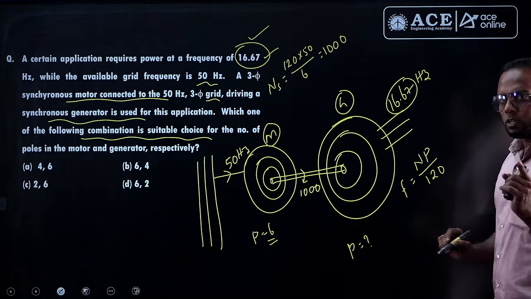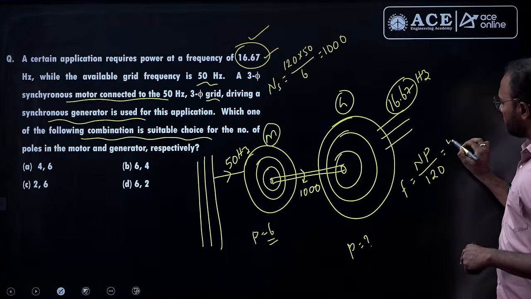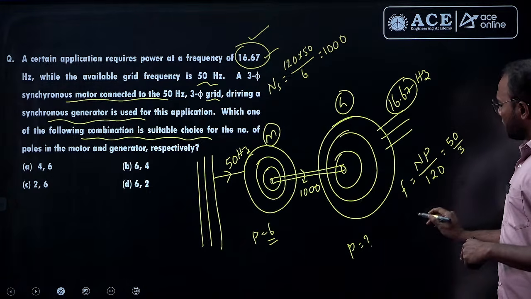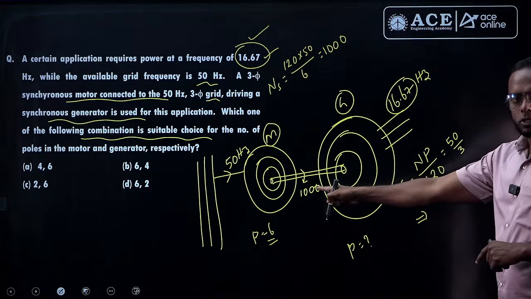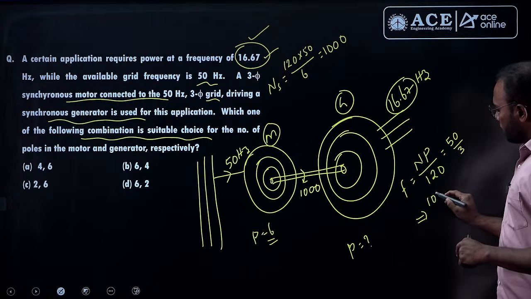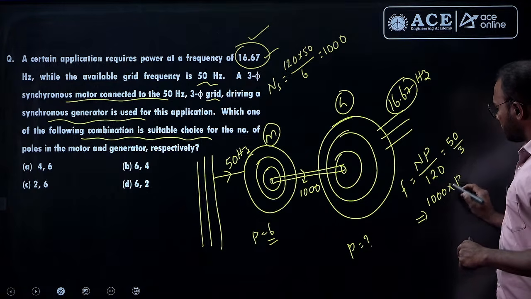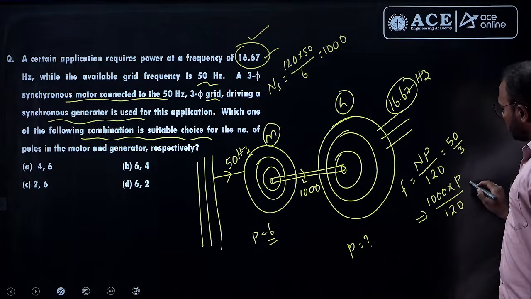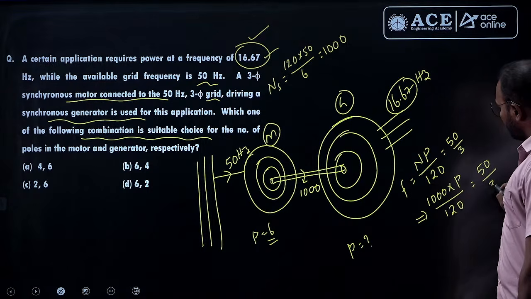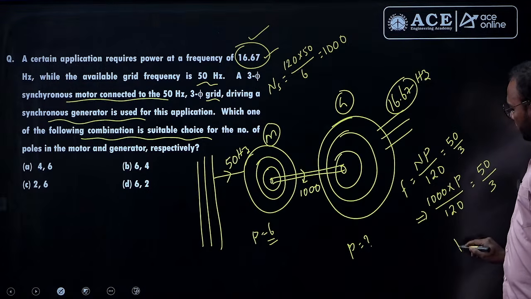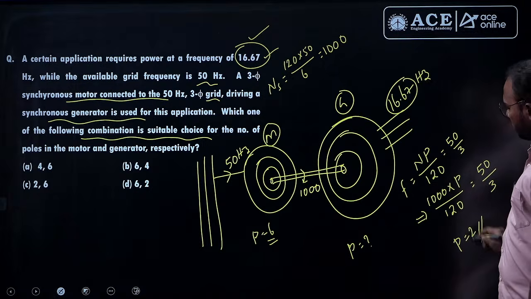How much frequency is required for us? 16.67, which is 50 divided by 3. Now what is the speed this generator is rotating? 1000. So 1000 into P, where the poles are unknown here, divided by 120, is equal to 50 divided by 3. Now simplify this equation, and we get the poles as around 2 poles.